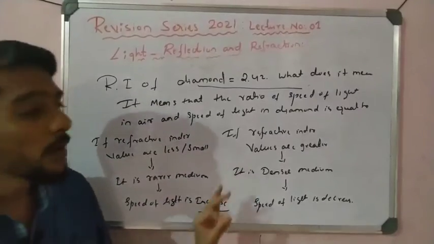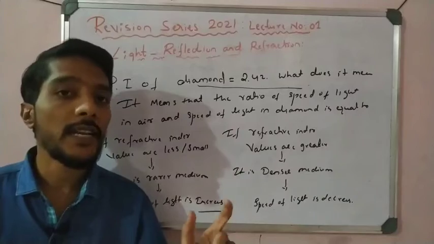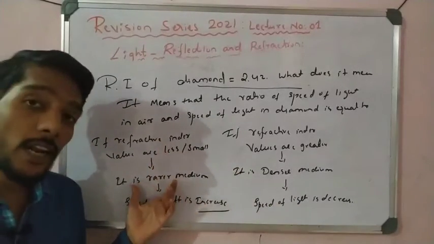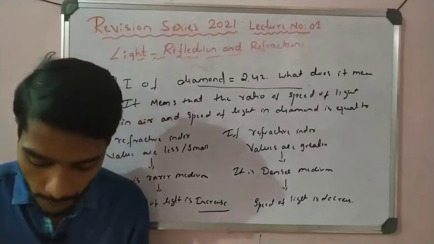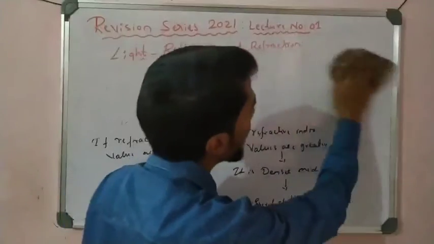So you have to remember very important terms. Whenever the refractive index is more, you have to say that it is a denser medium and the speed of light is less. If the refractive index is less, it is a rarer medium and the speed of light is more. So these points you have to remember about the refractive index, right?